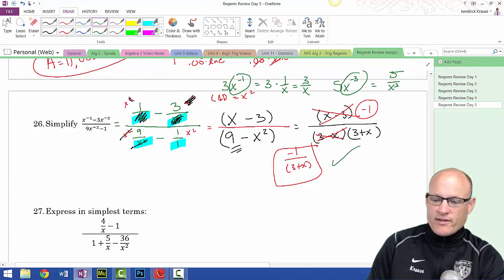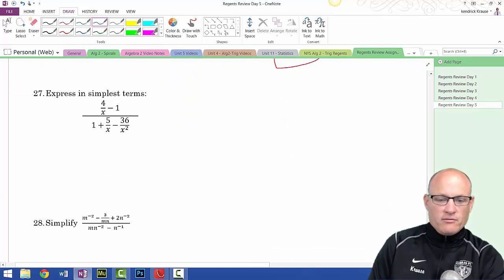Correct. Now, the cool thing about this next problem is it's already made into a complex fraction. You don't have to go through that hard work and make that into a fraction. But I'm going to make these all into fractions. The common denominator, again, is x squared. So I'm going to multiply everything through by an x squared. X squared, x squared, x squared. Everything, x squared.